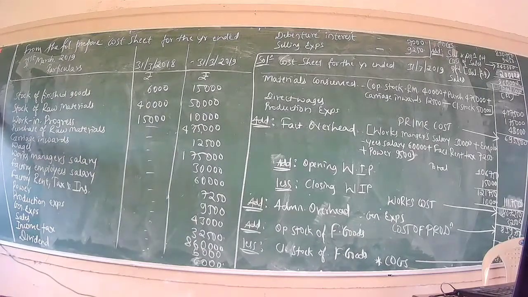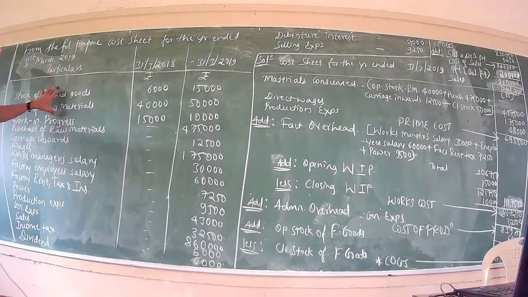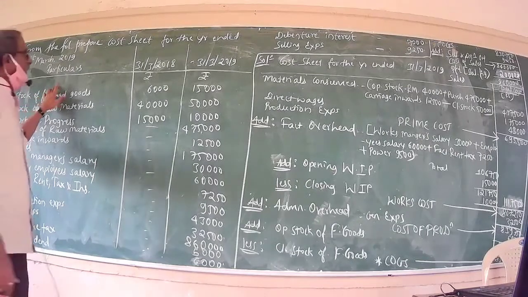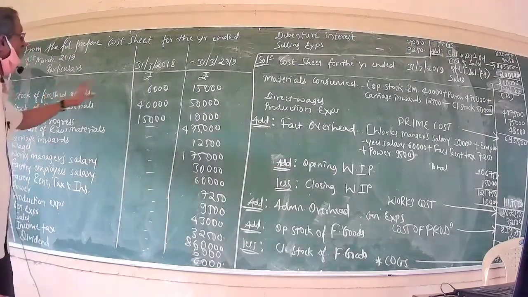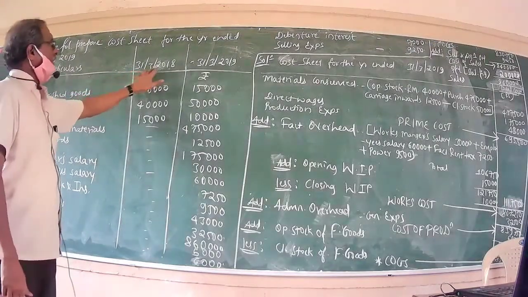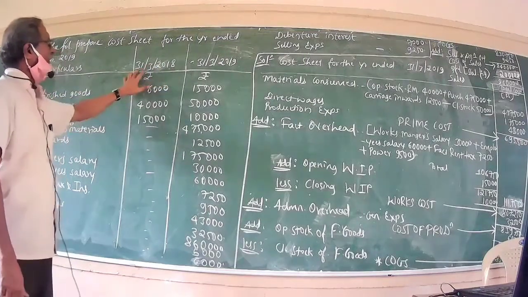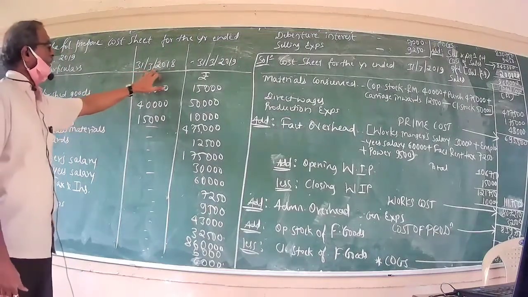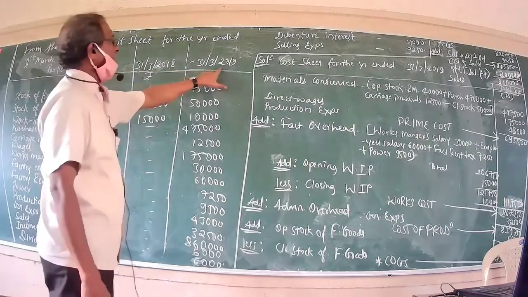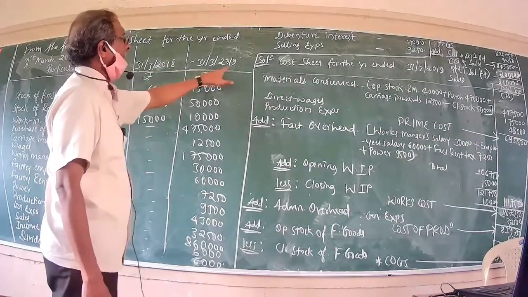One problem is given. From the following, prepare a cost sheet for the year ended 31st March 2019. The information is categorized under two periods: first, the year ended 31st March 2018, and second, 31st March 2019.